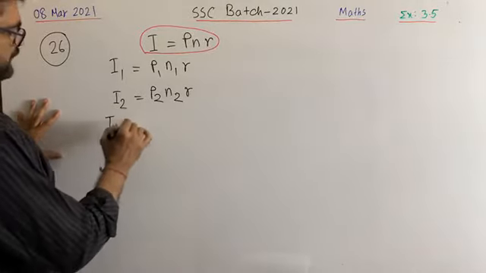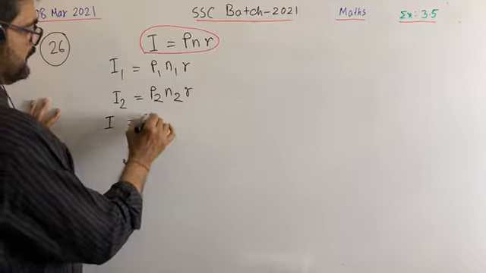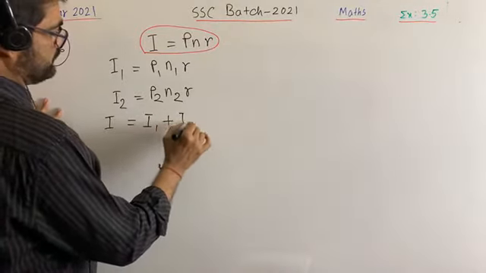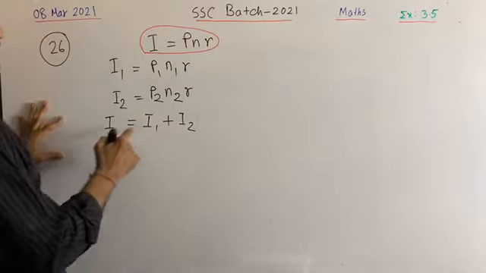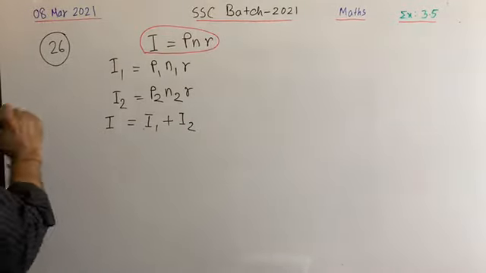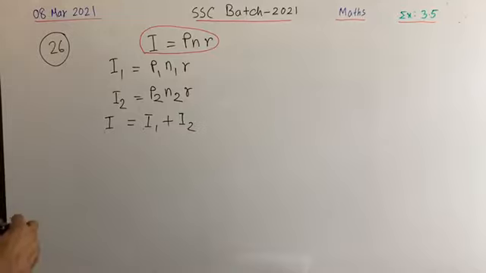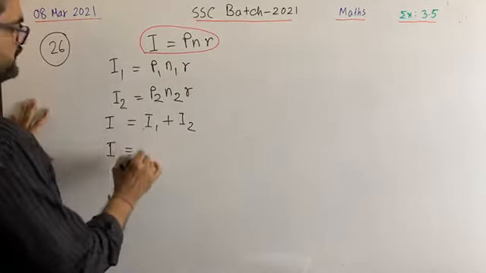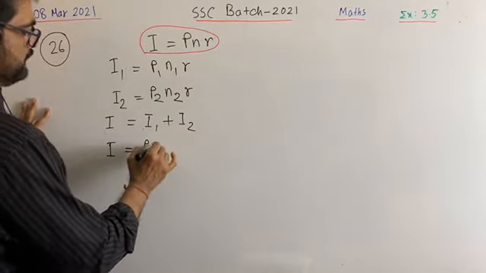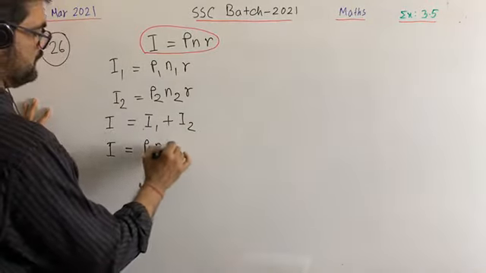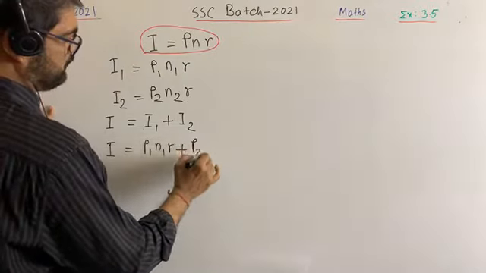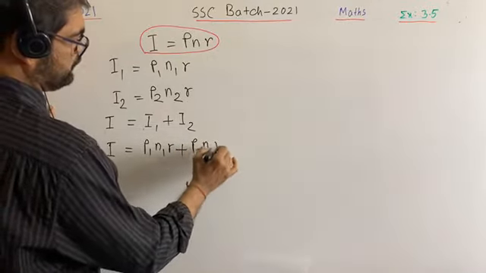I is equal to I1 plus I2. Have you got me? I1 plus I2 equals I. That's good. So we can write I is equal to I1, meaning P1 N1 R, and I2, meaning P2 N2 R.